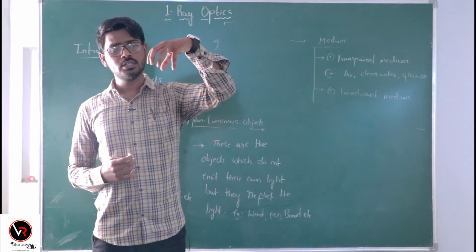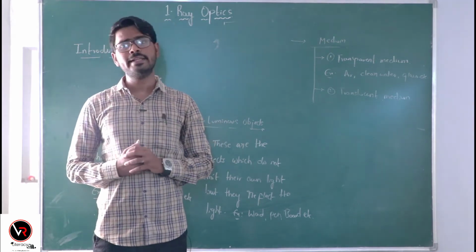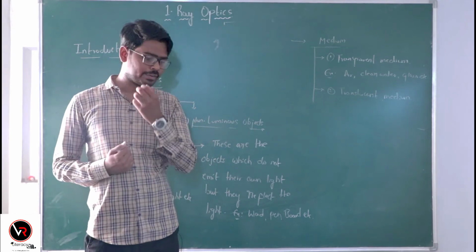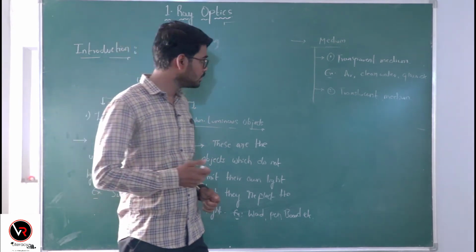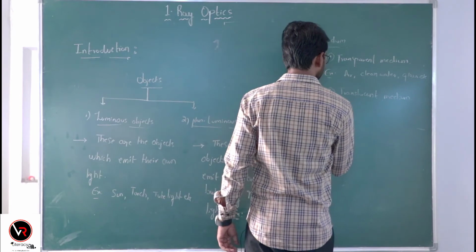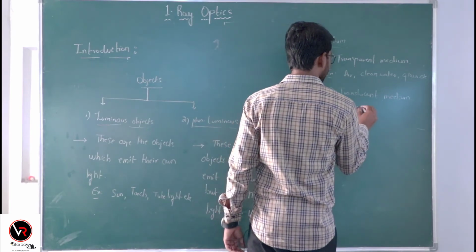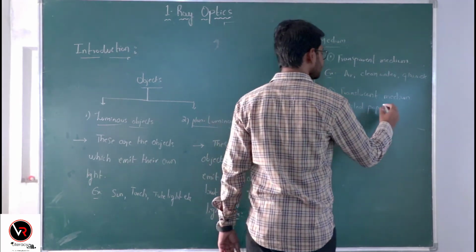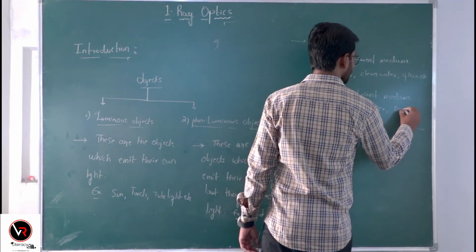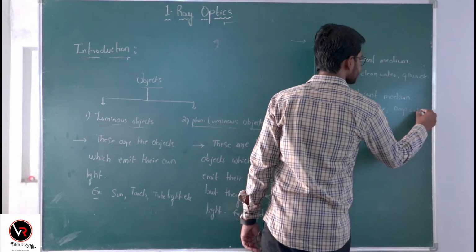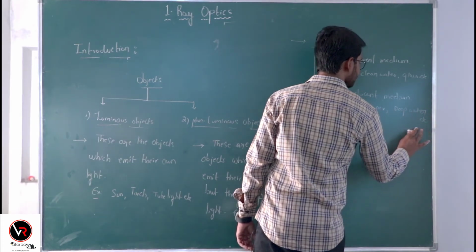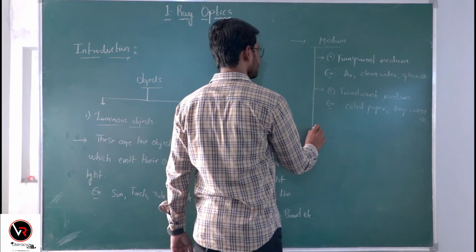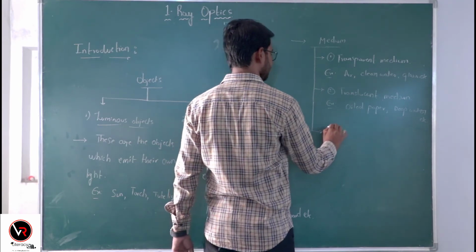When light travels deep in the water, its intensity will decrease. Okay. So oiled paper and deep water are the best examples of translucent mediums in which light travels partially.